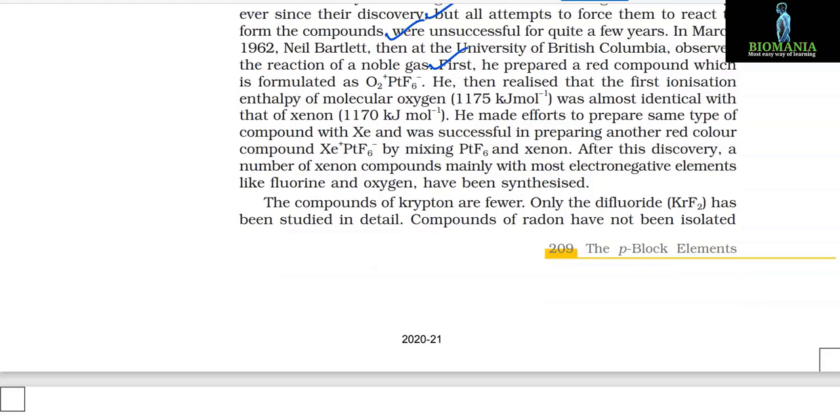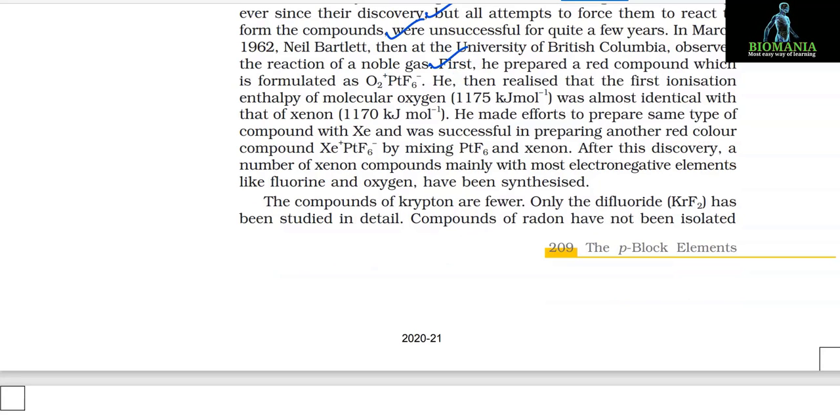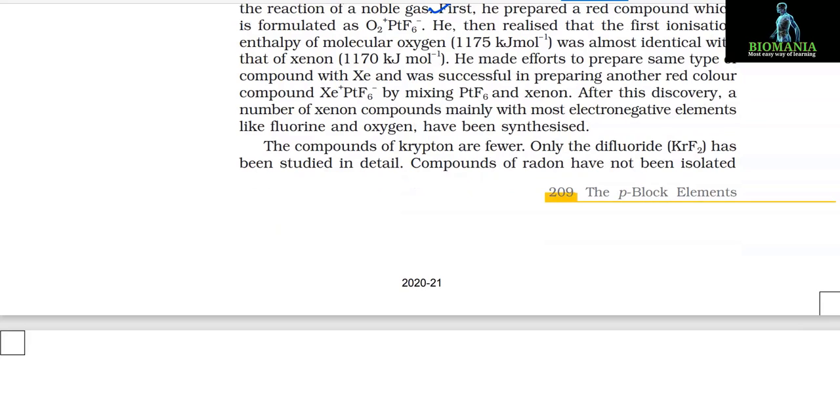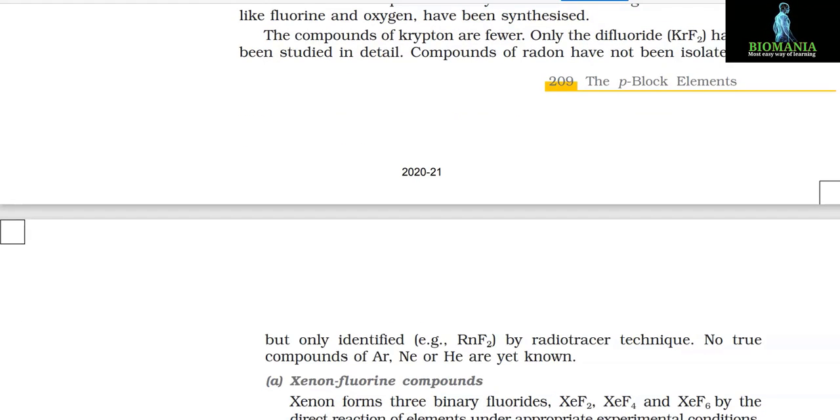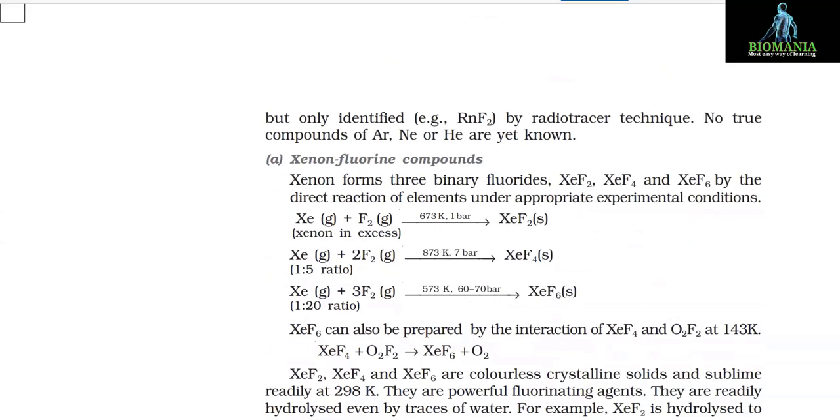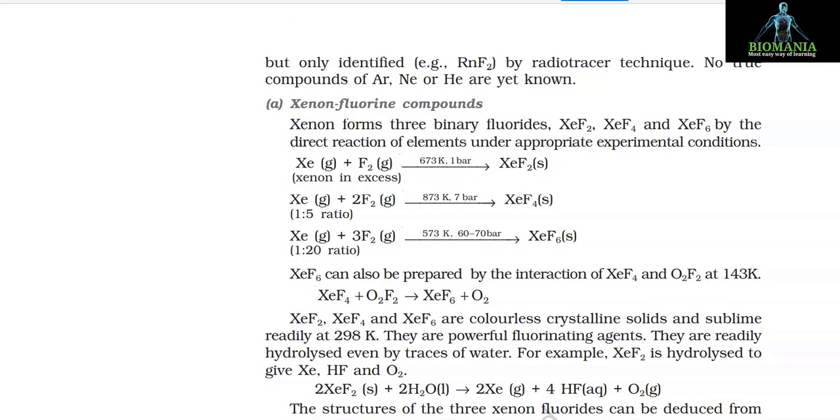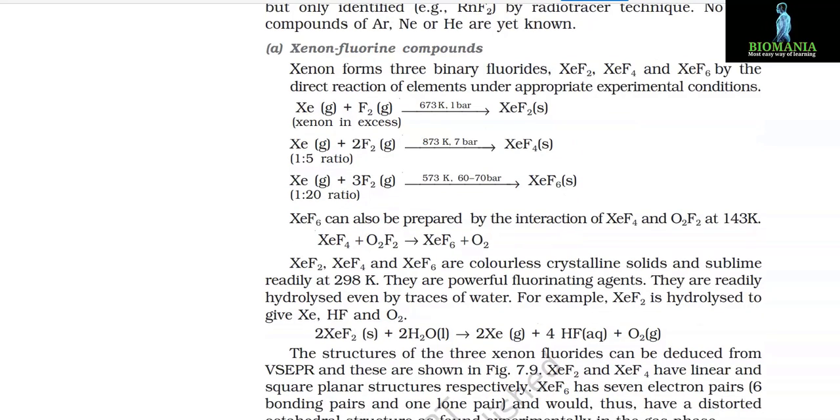After this discovery, a number of xenon compounds, mainly with the most electronegative elements like fluorine and oxygen, have been synthesized. The compounds of krypton are fewer. Only the difluoride, that is KrF2, has been studied in detail. Compounds of radon have not been isolated but only identified, for example RnF2, by radio tracer technique. No true compounds of argon, neon or helium are yet known.